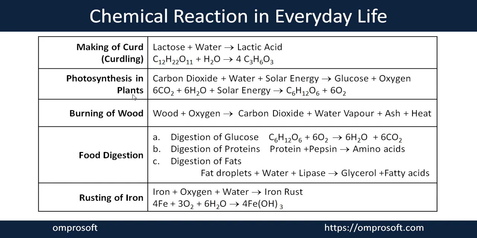Plants do photosynthesis to make their food, in which carbon dioxide, water, solar energy, and chlorophyll are included as reactants. And when all these things react with each other, they convert into products in the form of glucose and oxygen. Glucose works as food for the plant, and oxygen is a gas which is released into the atmosphere. So you can see here all the reactants have a completely different nature compared to the products which form during the reaction.